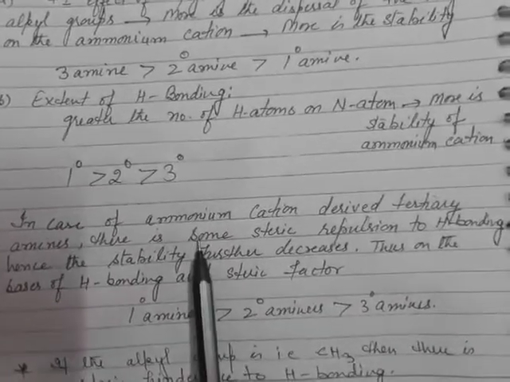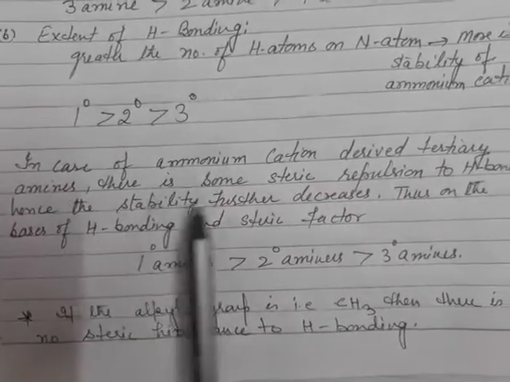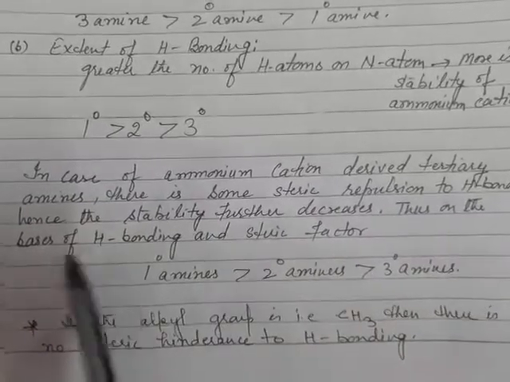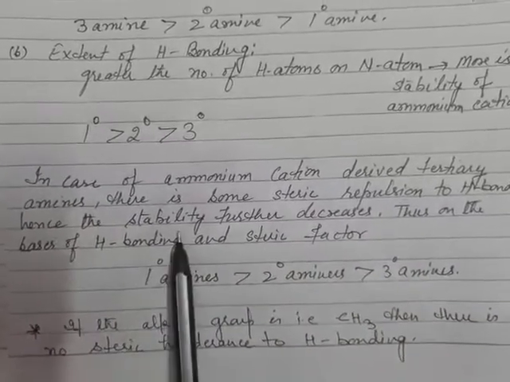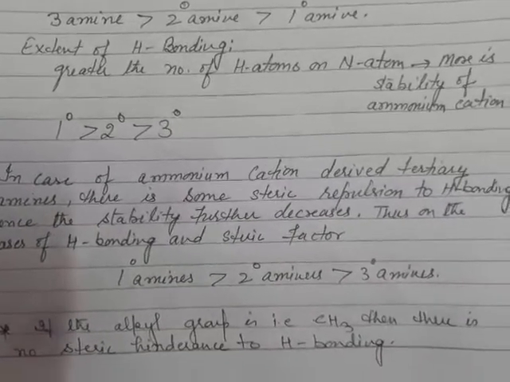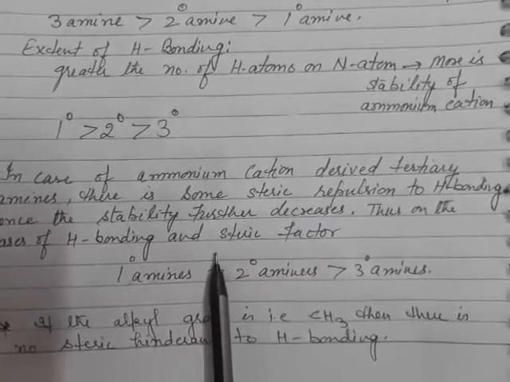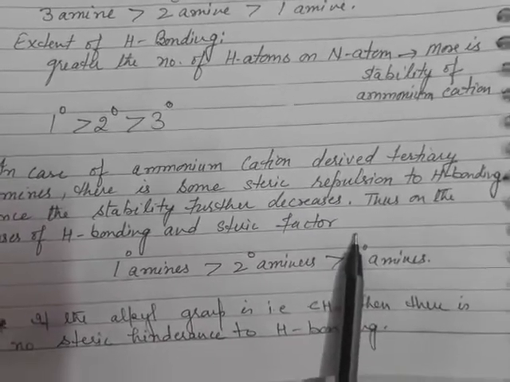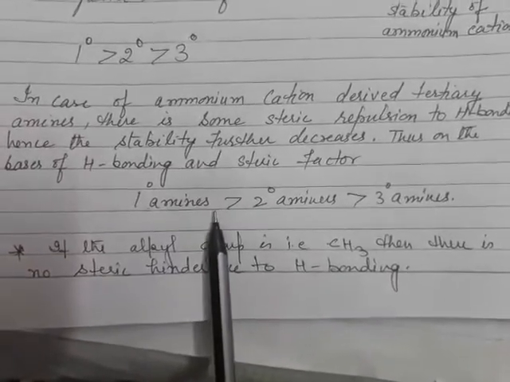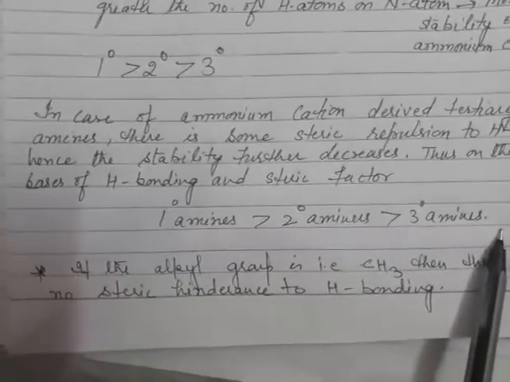In case of ammonium cation derived from the tertiary amines, there is some steric repulsion also to hydrogen bonding. Since the stability further decreases, thus on the basis of hydrogen bonding and steric factor, the sequence will be primary amines, stronger base, then secondary, and then the tertiary amines.